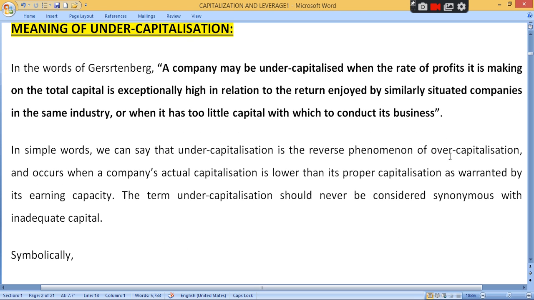What is the difference between undercapitalization and overcapitalization? Undercapitalization means your capital investment will be less but your rate of return, your profit will be high. Clear? And overcapitalization means your investment will be high but your rate of return will be low. તમે overcapitalize.